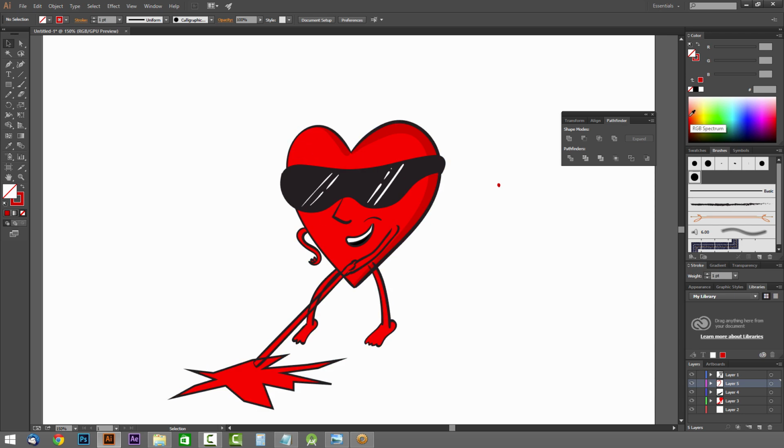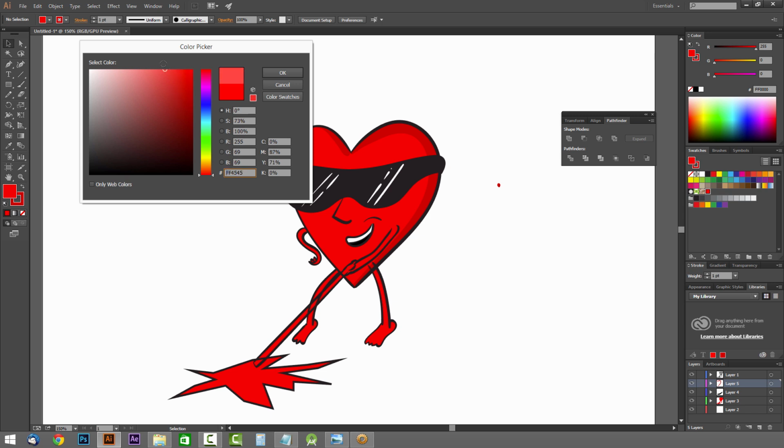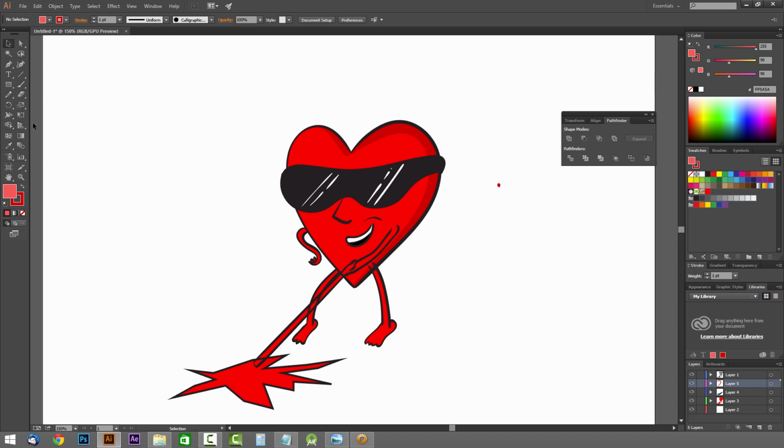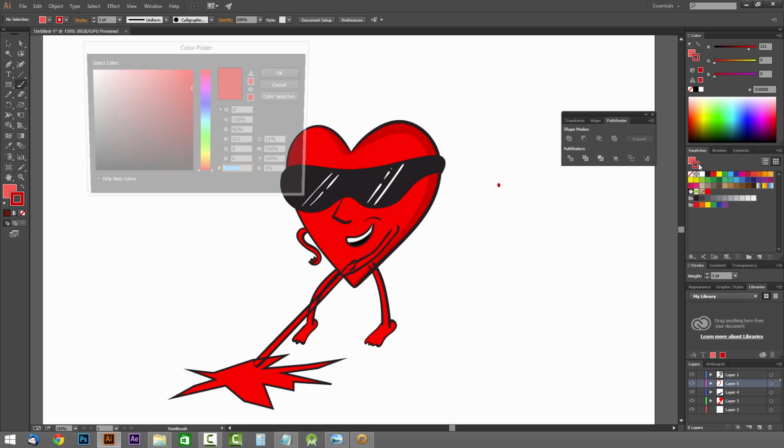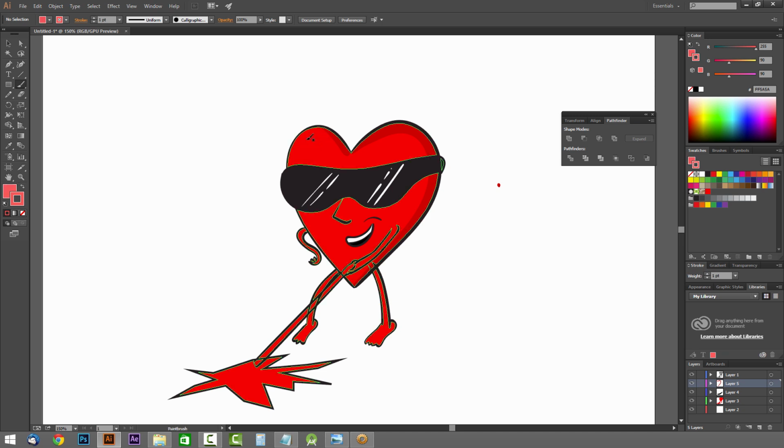So we'll just take a slightly lighter color than what we have in our swatch here. We'll choose this, double click on it, make it a little bit lighter. So FF5A5A. You don't have to use that exactly, of course. Anything that's a little bit lighter and noticeable will work. And so now we're going to do that same thing over here. Is that lighter? No, it's the same color as before. Oh, that's because I didn't change it on the stroke. That's no problem. All right, let's come up here, hit OK. There we go.